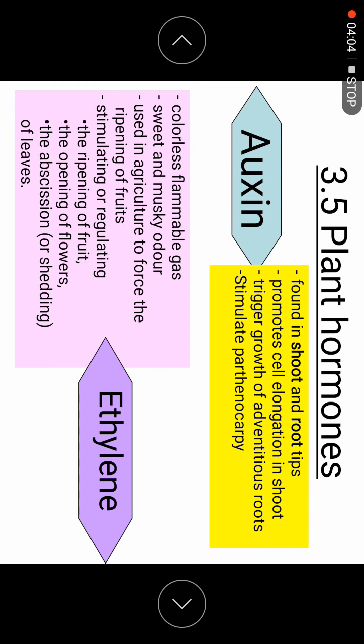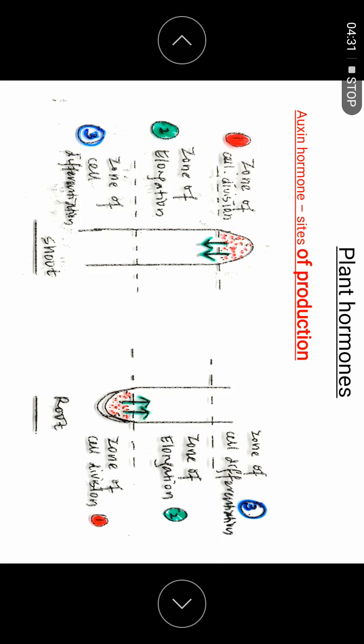Another function is to stimulate the opening of the flowers, and also it will cause abscission. Abscission means the leaf turns yellow and then drops, the shedding of the leaves. Ethylene will cause this. Normally ethylene is produced a lot during autumn. So we will see one by one.